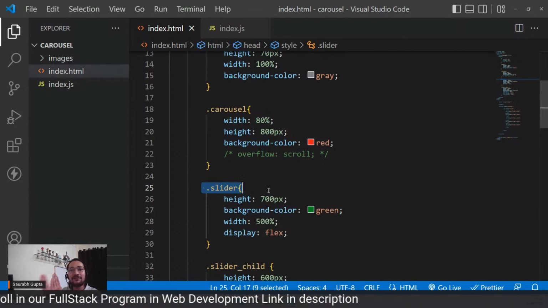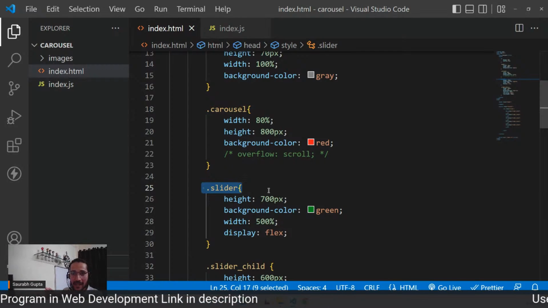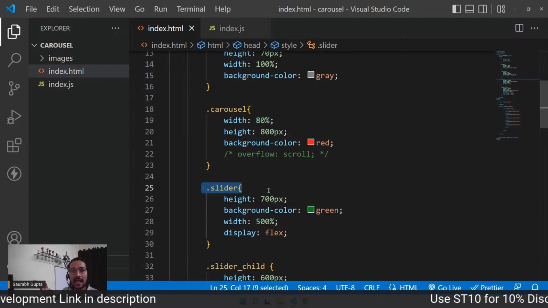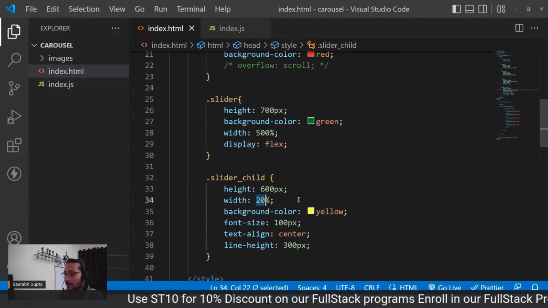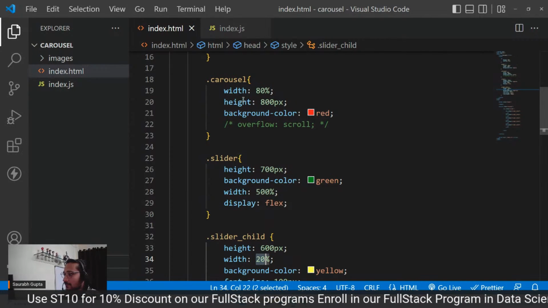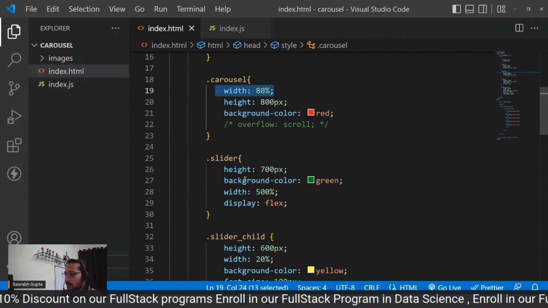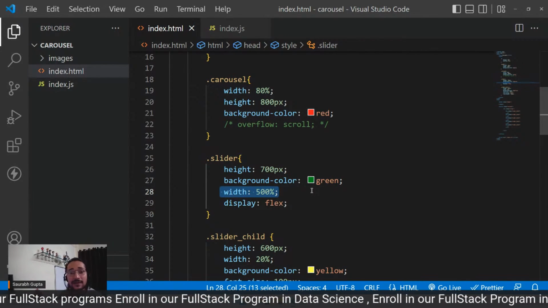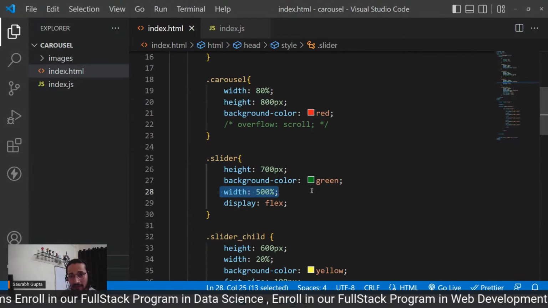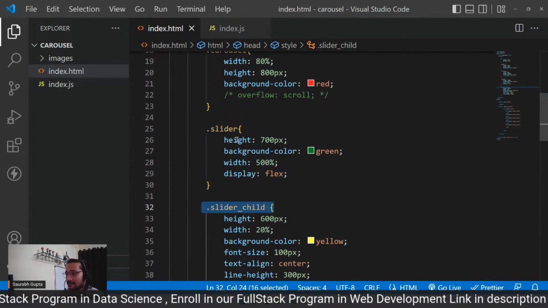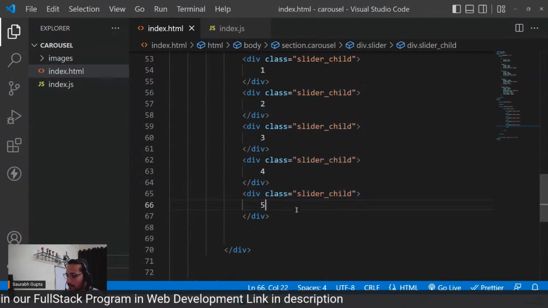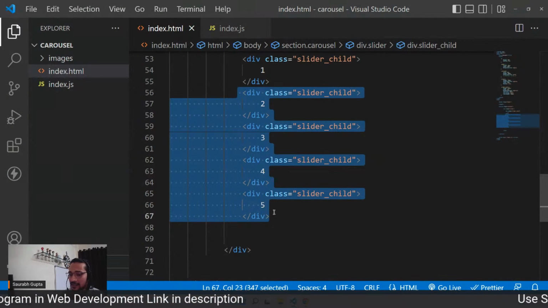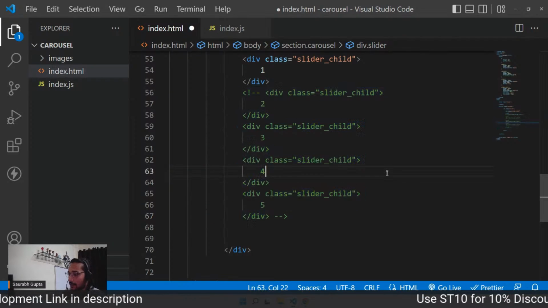If slider is 5 times bigger than the carousel, and slider is having a child that I want to be 5 times less than the slider, so it should be 20%, correct? Because see, this was 100, let's say 80, and this was 500%. That means I'm 5 times bigger than you. So if I'm creating something inside the slider like this one, just think about it.